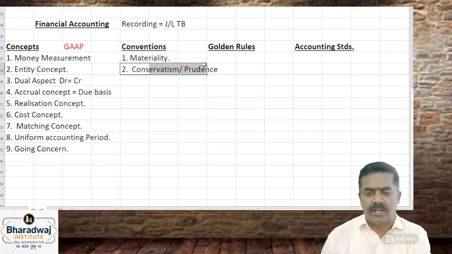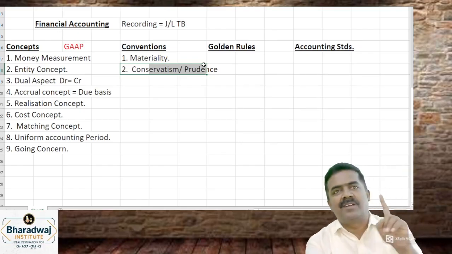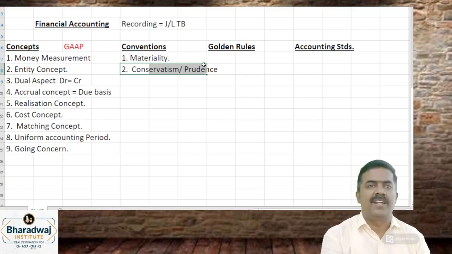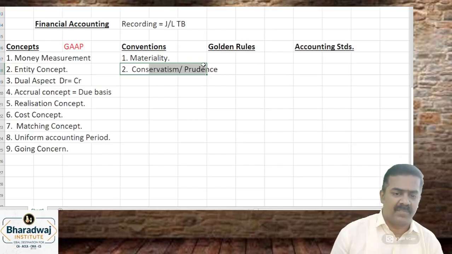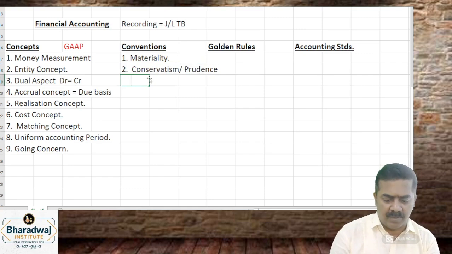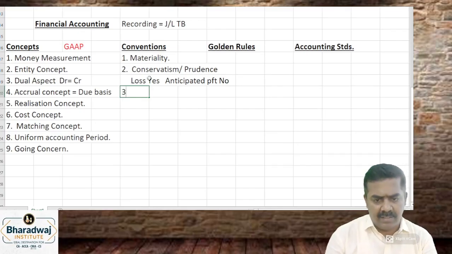So according to this concept, provide for all losses. Provide for all losses, but don't record anticipated income. Loss இருந்தா provide பண்ணீங்க, but income anticipate பண்ணி record பண்ணாதீங்க. That is the next concept. Clear? Conservatism says provide for all losses. Will you record anticipated profit? No. Okay. Next concept. Consistency.